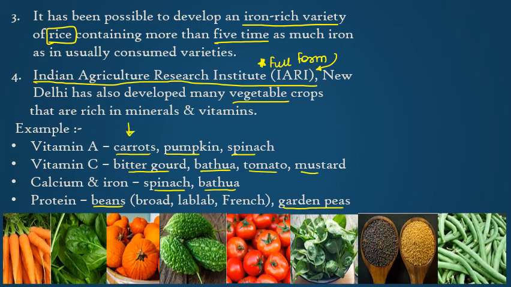So this particular is going to be important because many times the question is asked कि carrots में biofortification हुआ था, that was for what? So it was for vitamin A. तो spinach में क्या include किया गया था? More levels of calcium and iron. So for that reason you need to remember the examples of the biofortified crops as well as what material had been induced into them. So that was about the reasons for why we have to conclude the plant breeding.